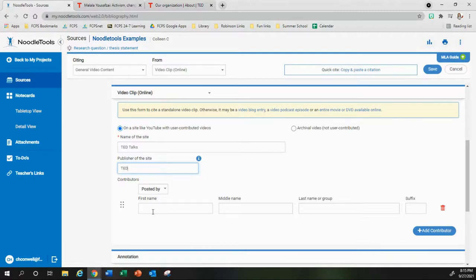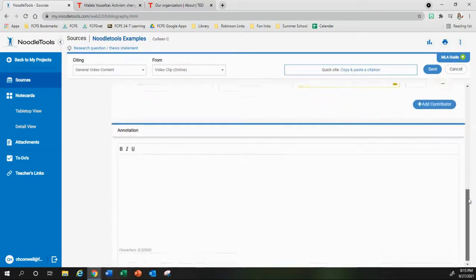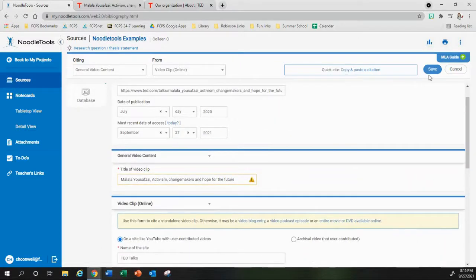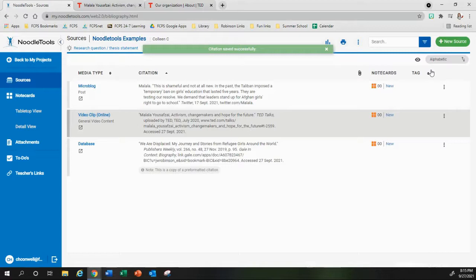And it was posted by the TED Conferences. So I'm also going to just put TED in as the last name or group. Once I'm done with that, the only thing left is annotation. I don't want that, so I'm going to click Save. And now my citation is added in with my other citations, and they are in proper alphabetical order.